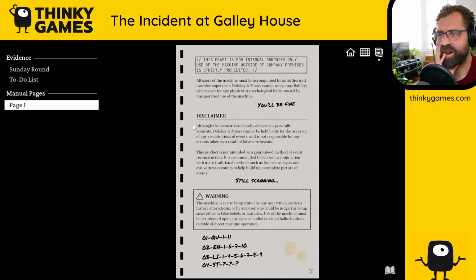Disclaimer: although the reconstructed audio of events is generally accurate, Dulski and Moores cannot be held liable for the accuracy of any visualizations of events and is not responsible for any actions taken as a result of false conclusions. This product is not intended as a guaranteed method of event reconstruction. It is recommended to be used in conjunction with more traditional methods such as forensic analysis and eyewitness accounts to help build up a complete picture of events.